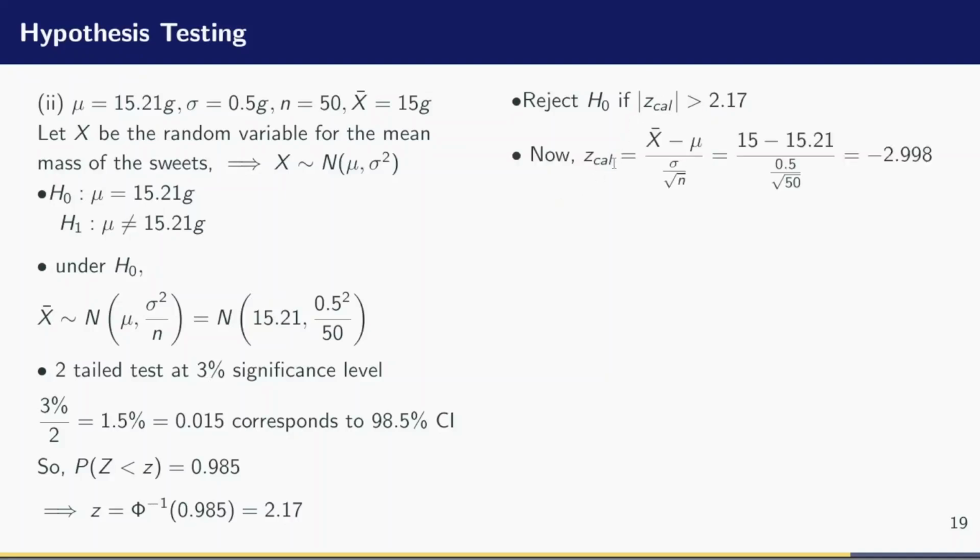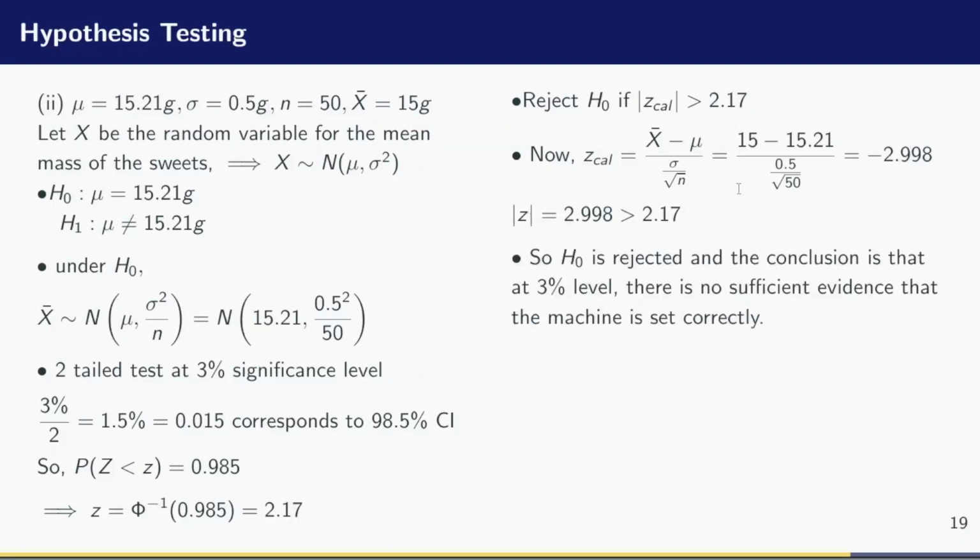Okay, now let us calculate that Z value. So the Z calculated value will be x bar minus the mean divided by standard deviation divided by the square root of n. And x bar is that mean that we have to test, which was 15 grams. So I'll be having 15 minus 15.21 divided by 0.5 divided by the square root of 50. Evaluating this gives me negative 2.998.